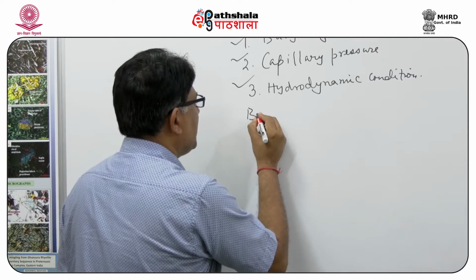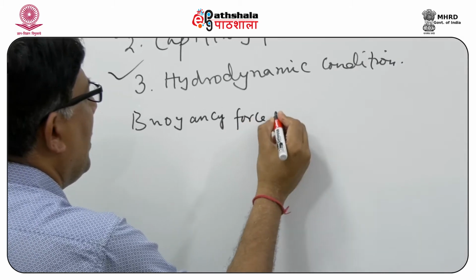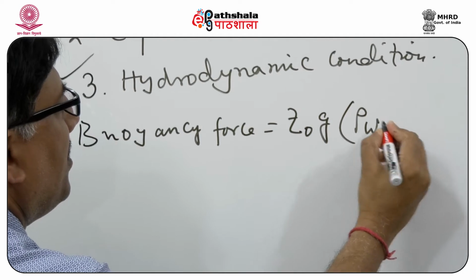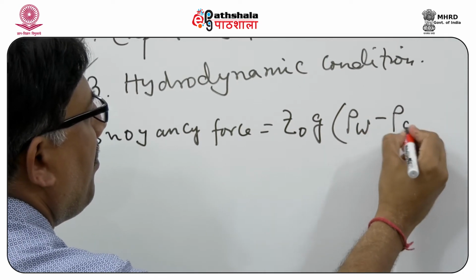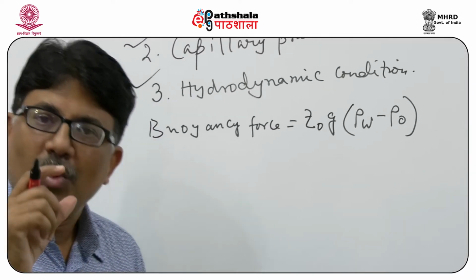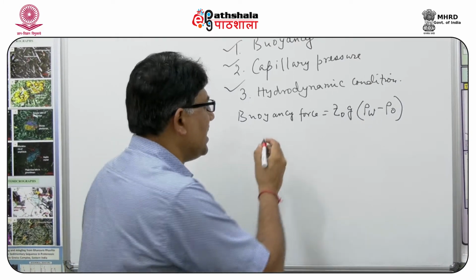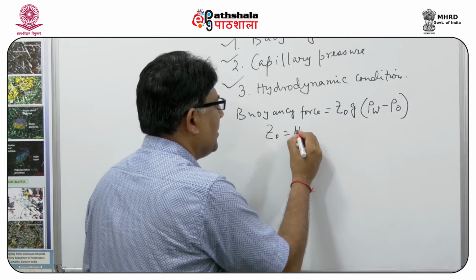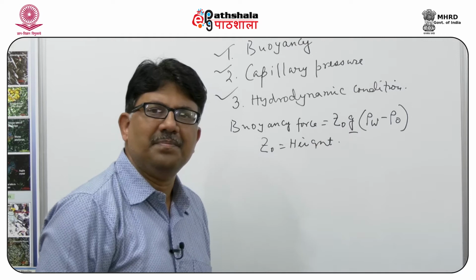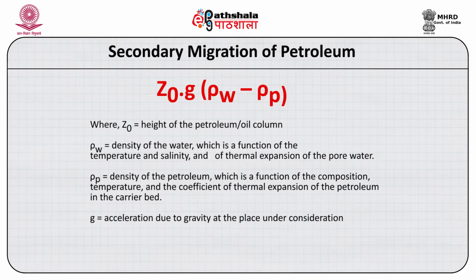The buoyancy force will be Z(ρw − ρo)g. Now, Z is the column of the hydrocarbon that will rise because of buoyancy, so Z is the height, g is acceleration due to gravity, and ρw is the density of water.